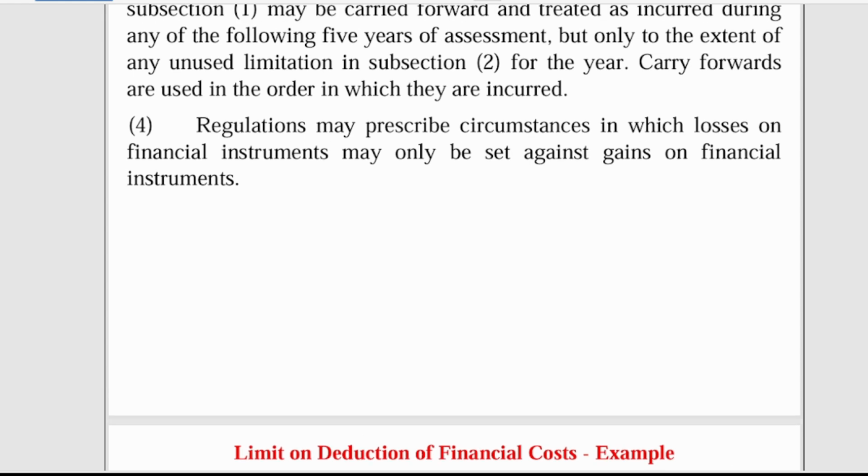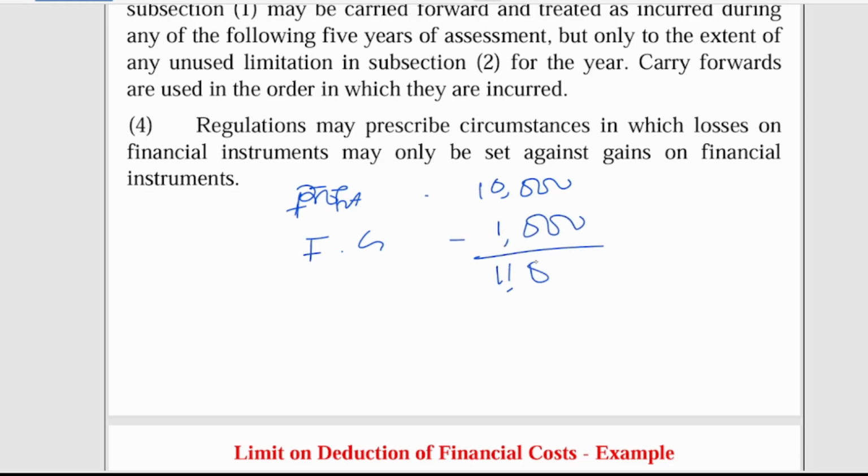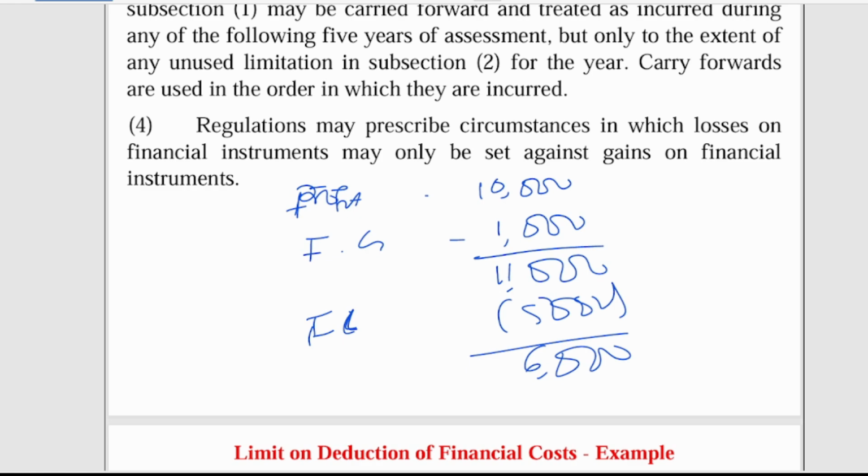So let's give an example. Let's say profit for the year is 10,000. We have financial gain, FG, of 1,000. You add it, you have 11,000. You have financial loss, FL, of 5,000. You deduct it and get 6,000, right? In an exam, you are going to see this amount as 6,000, so let's say the net profit or the chargeable income.